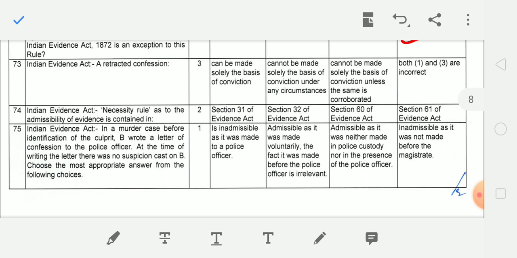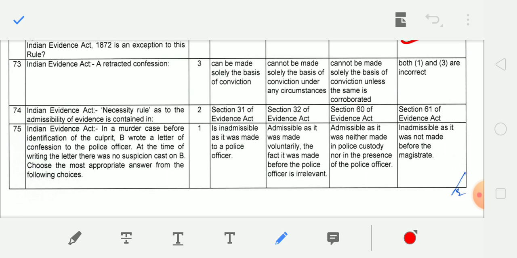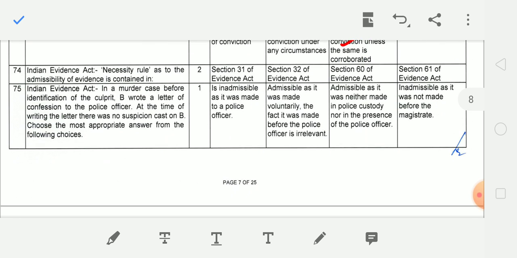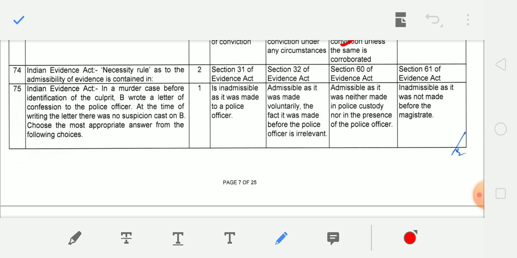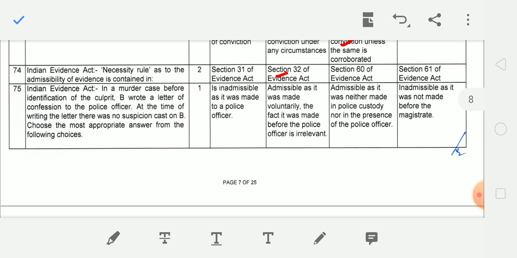Next question, a retracted confession cannot be made the sole basis of conviction unless the same is corroborated. Next question, the necessity rule as to the admissibility of evidence is contained in Section 32, dying declaration.